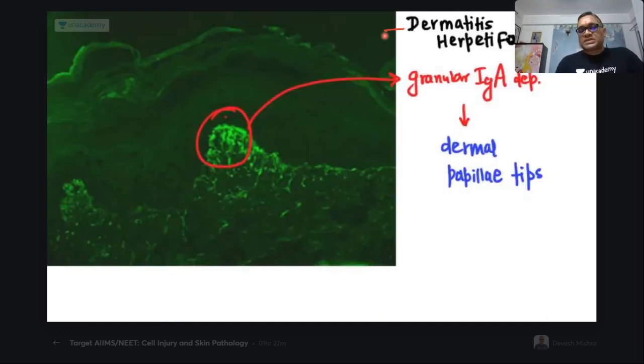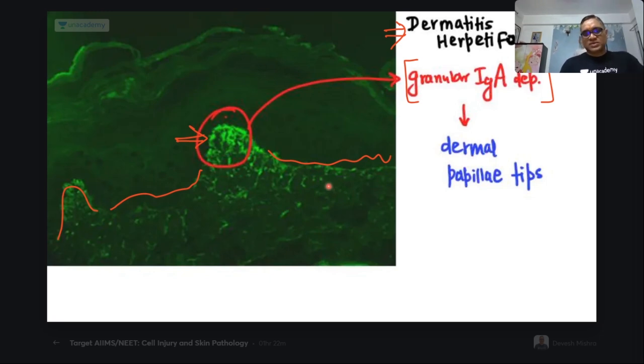Dermatitis herpetiformis is again a very important point, right? So how will be the deposit? Here you will see granular deposit. Can you see the granular deposit is only at the, see, this is the entire dermo-epidermal junction. So this is the epidermis and this is the dermis. This area is dermal papillae tips.